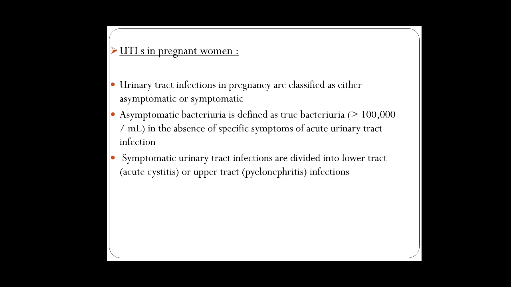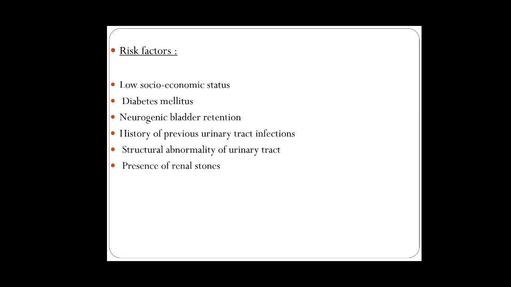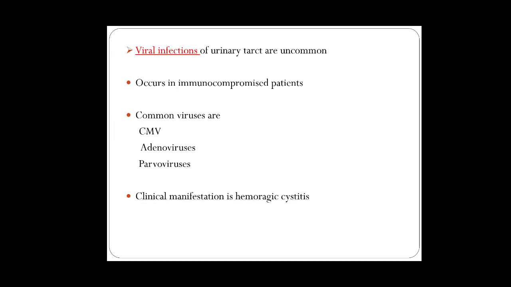Symptomatic urinary tract infections are divided into lower tract and upper tract infections. So what are the risk factors? Low socioeconomic status, diabetes, neurogenic bladder, history of previous UTIs, structural abnormality of the urinary tract, and presence of renal stones.